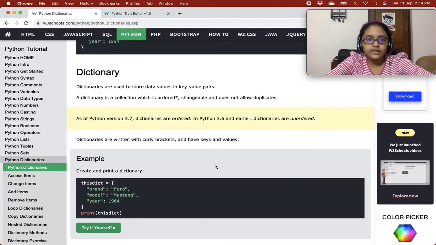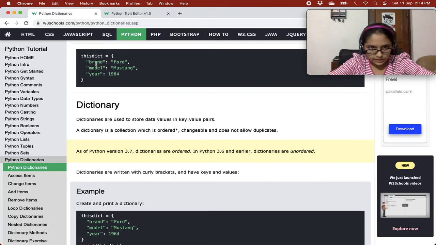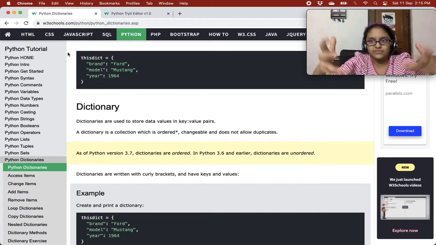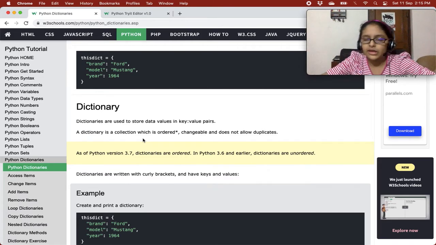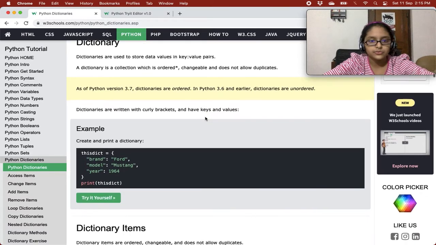Now, dictionaries are used to store data values in key value pair. This is the key and this is the value. It's just like variable and value. If you are having a problem, you can think of that, but it's known as key value pairs. This is model, this is the key, and Mustang is the value.